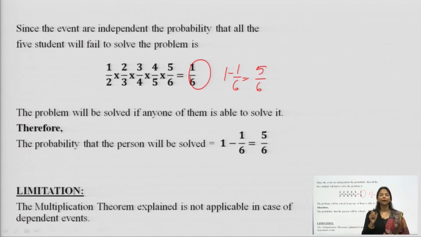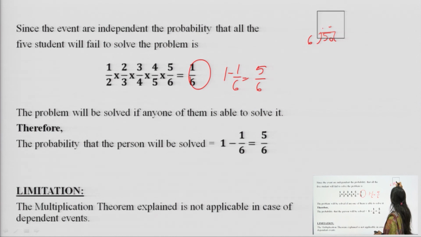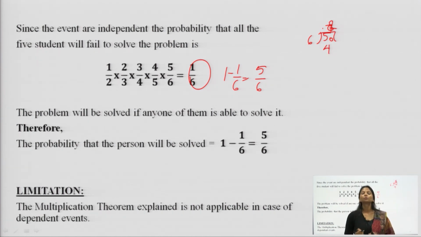That 5 over 6 is the probability of getting the question solved by any one of the persons. So, 5 divided by 6 gives you 80% chances that the question will be solved.